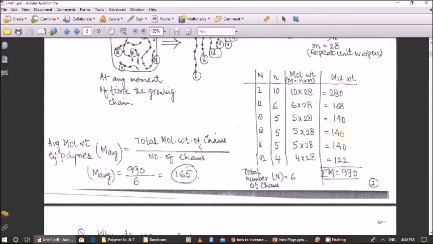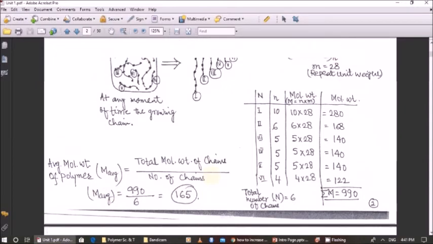So the total molecular weight will be the sum of all these. So sigma M is 990, the sum of all the chains 1, 2, 3, 4, 5 and 6. So there are 6 chains. We can calculate the average molecular weight of the polymer as the total molecular weight of the chains divided by the total number of chains. So the total molecular weight is 990 divided by 6. So 165 is the arithmetic average molecular weight of this polymer.